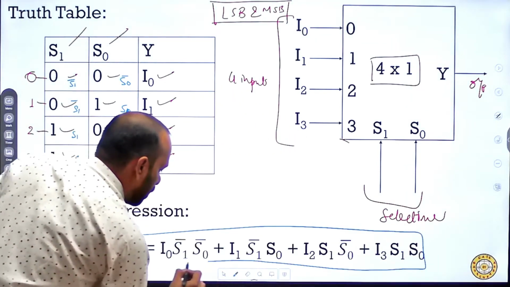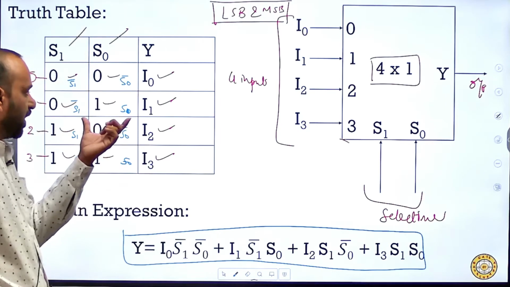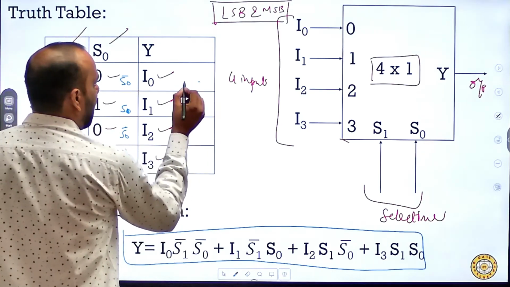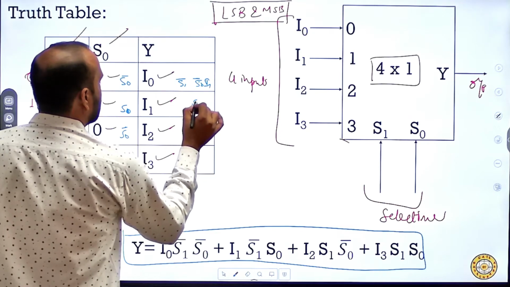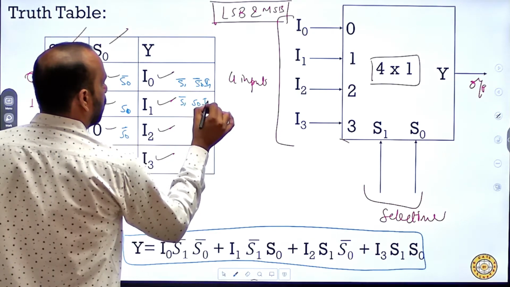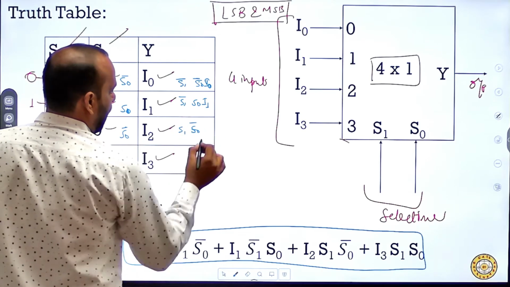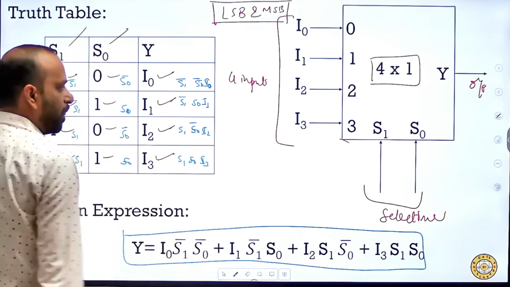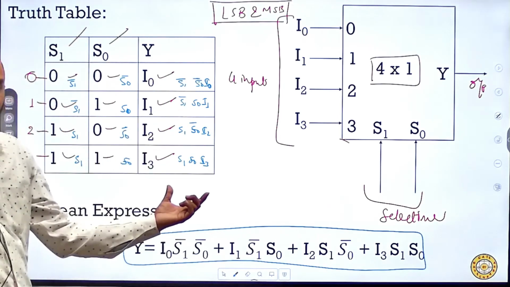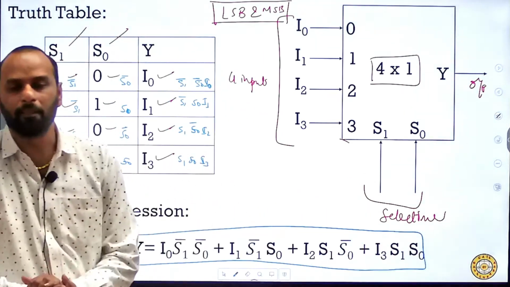SOP means sum of products. First of all, we will do the product of all these things, so individual terms are available like S0 bar S1 bar I0, S0 bar S1 I1, S0 S1 bar I2, and S0 S1 I3. And then we will perform the sum between them. So that is the expression.